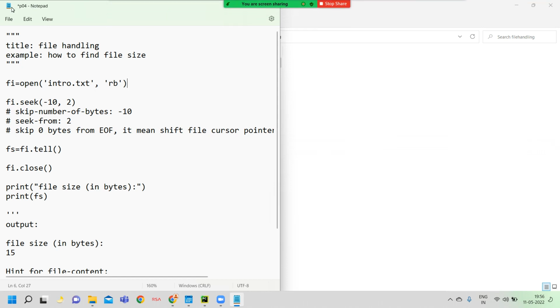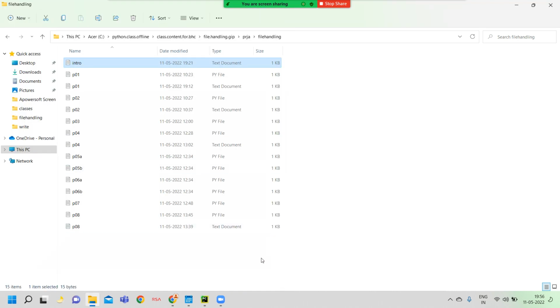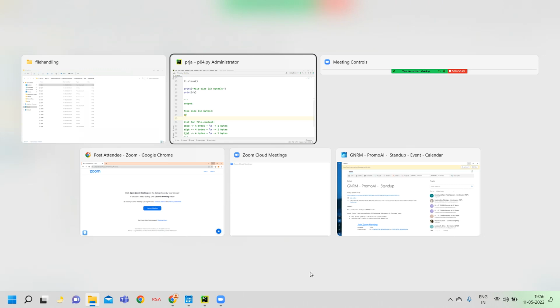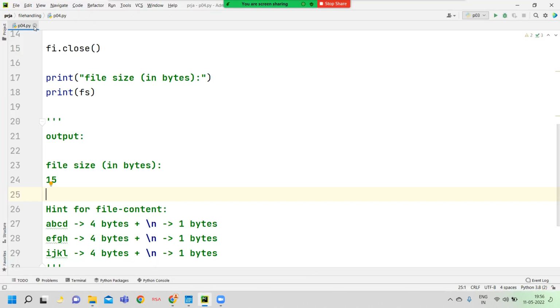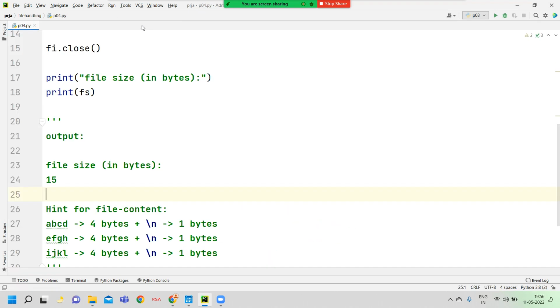Now I want to close this, because I want to work this out. Now we are entering into the PyCharm IDE. I want to close the program number, okay, I want to open program number 4.